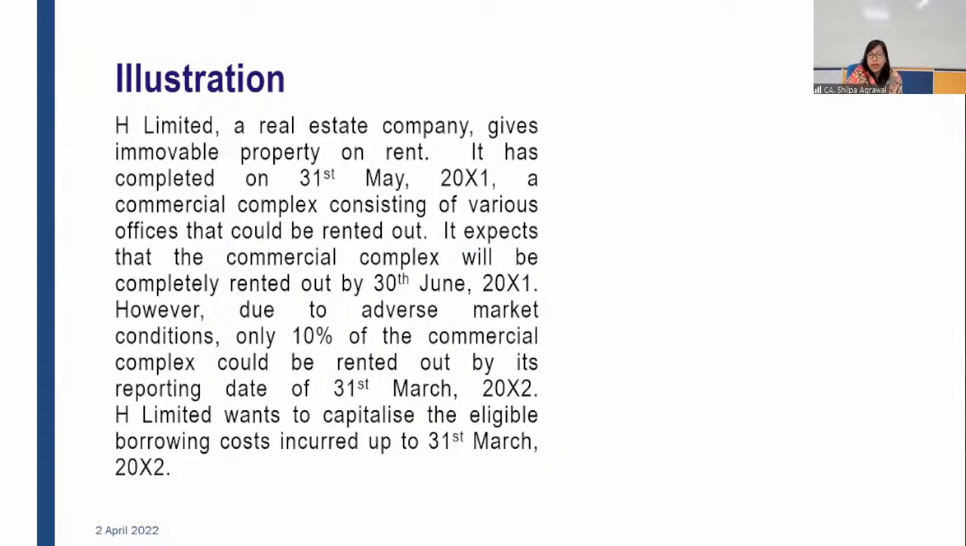H Limited, a real estate company, gives immovable property on rent. It has completed on 31st May 20X1 a commercial complex consisting of various offices that could be rented out. It expects that the commercial complex will be completely rented out by 30th June. See, completion was on 31st May, though they are expecting that it will be completely rented out on 30th June. However, due to adverse market conditions, only 10% of the commercial complex could be rented out by its reporting date of 31st March 20X2.